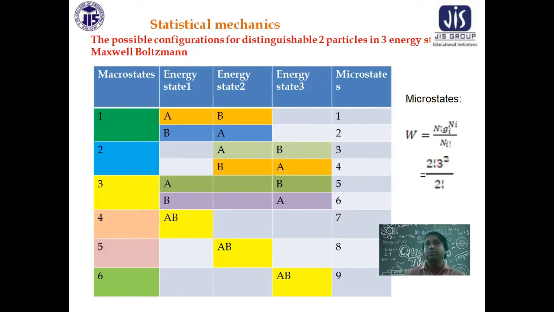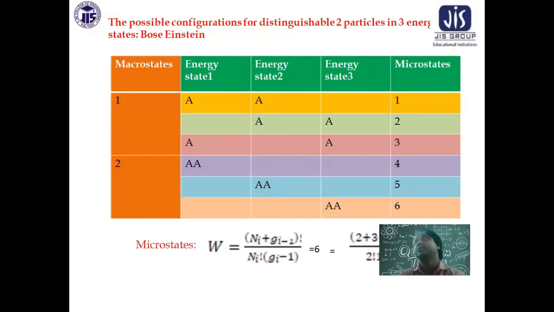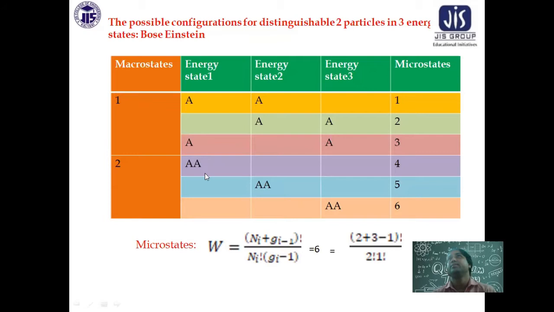That is how, when you keep one particle in one energy level each, 6 options are there, and 3 options are there when you keep 2 particles in one energy level. Now, the same thing in the Bose-Einstein way: the particles are all identical. So those combinations, AB and BA alteration, which gave different microstates, are not going to count. So the number of microstates will fall down to 6, and macrostates will become 2 now.